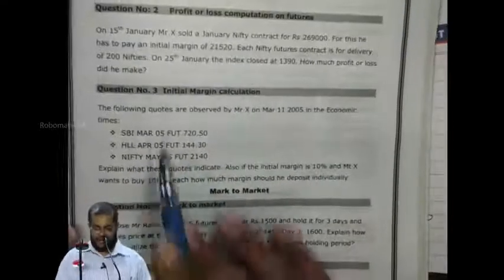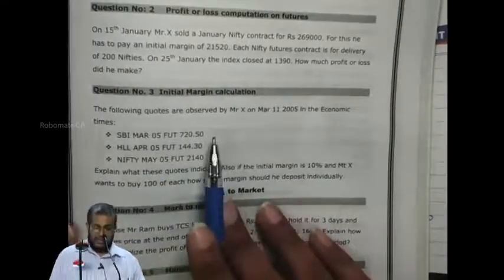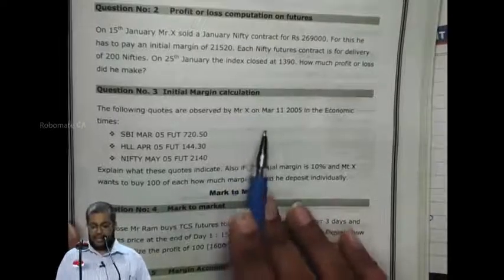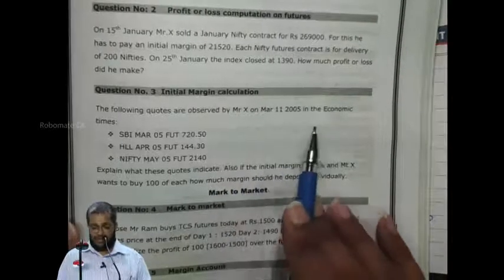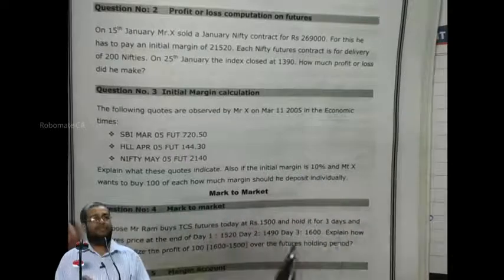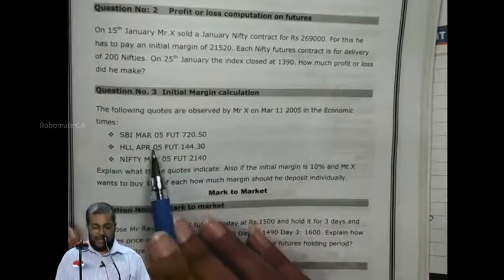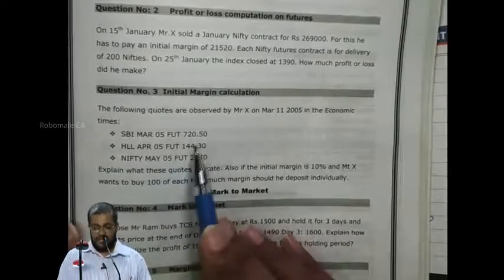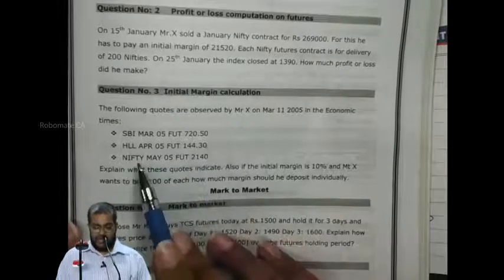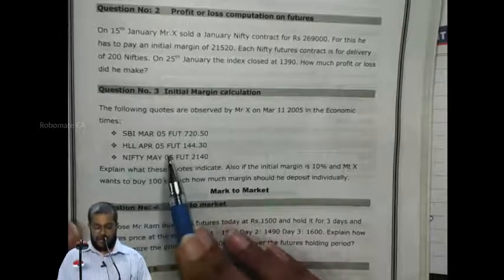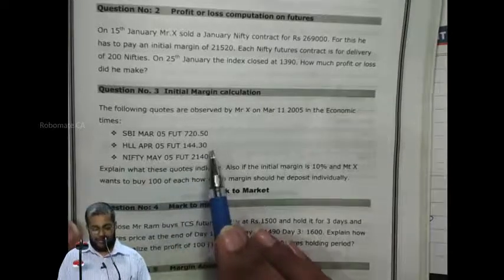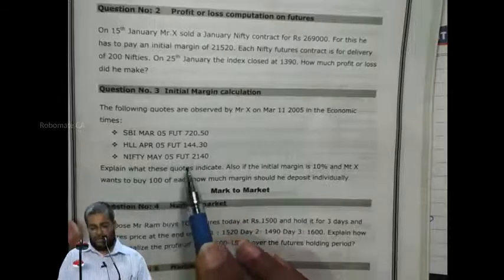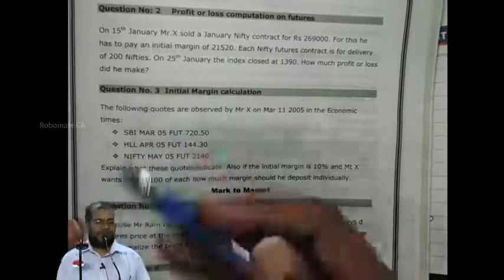Following quotes are observed by Mr. X on March 11, 2005 in Economic Times. SBI March 2005 futures, 720.5. HLL April 2005 futures, 144.3. Nifty May 2005 futures, 2,140.